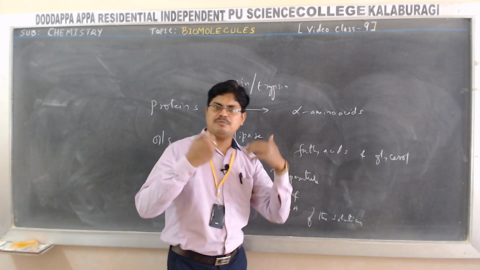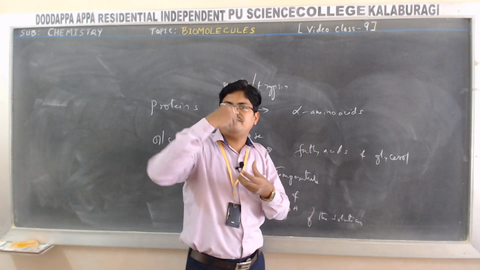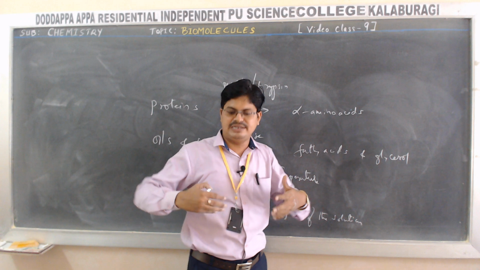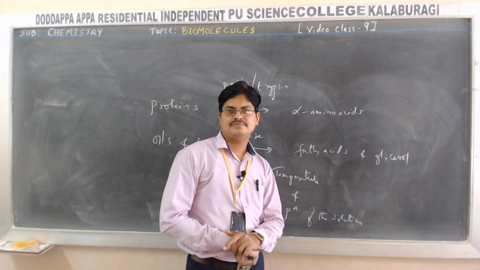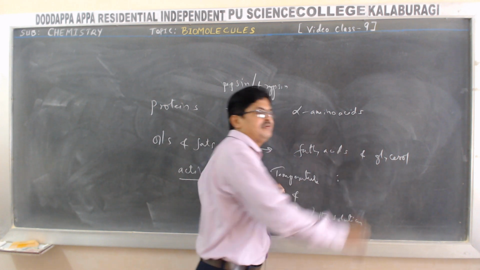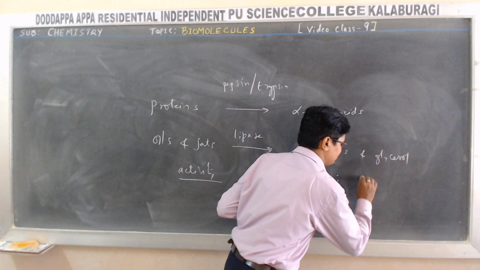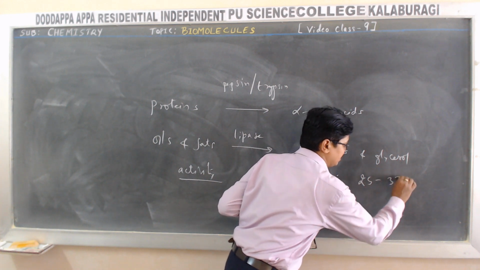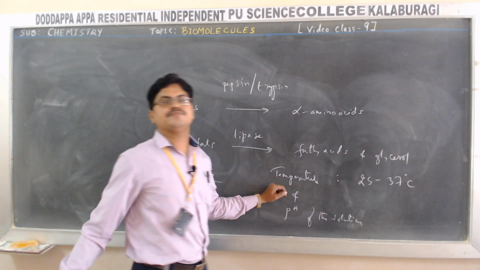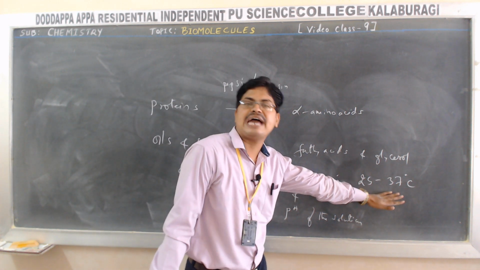So, what is the temperature at which enzymes are most active? In our body, if enzymes are more active, the meals whatever we are eating, the food we are consuming, is digested immediately. The optimum temperature where the enzymes are most active is 25 to 37 degrees Celsius.